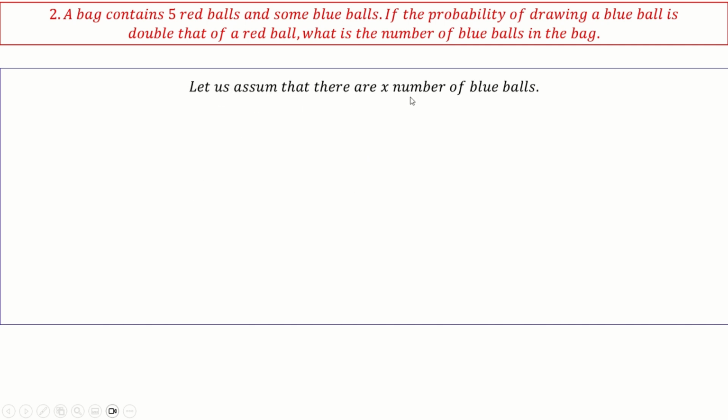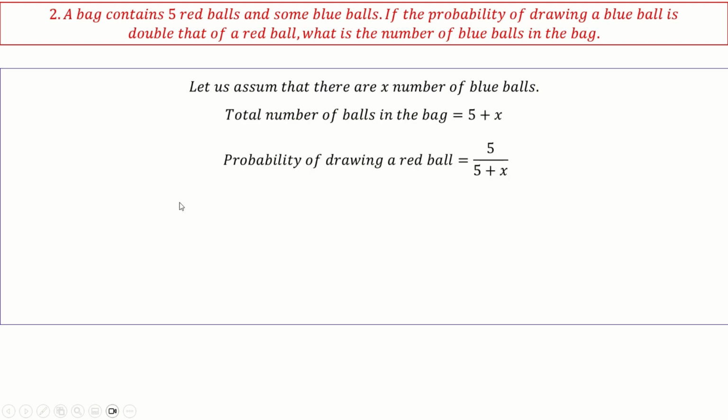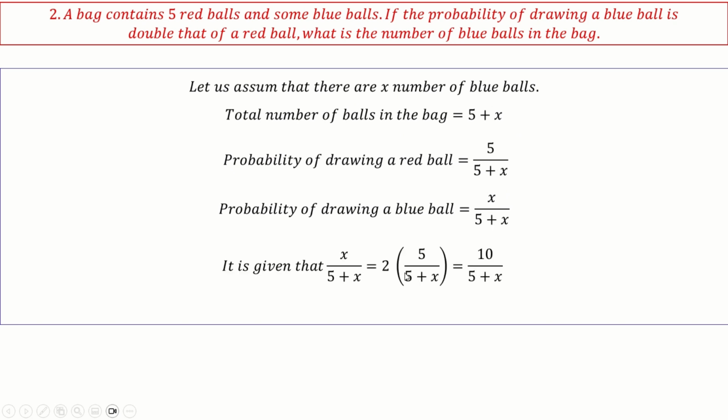Let's assume that there are x number of blue balls. So the total number of balls in the bag is 5 plus x. Probability of drawing a red ball is 5 by 5 plus x. Probability of drawing a blue ball is x by 5 plus x. Okay. So this is twice that of red. Correct. So which means x is equal to 10. So there are 10 blue balls in the bag. Okay. Next.